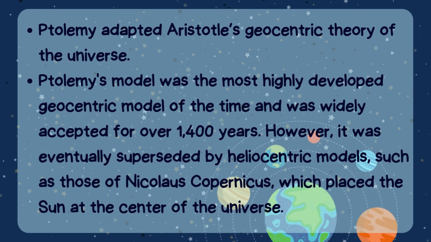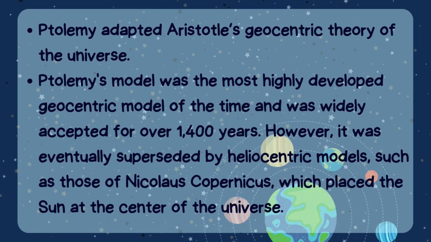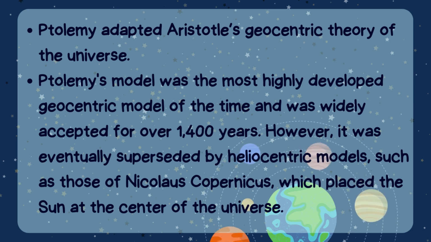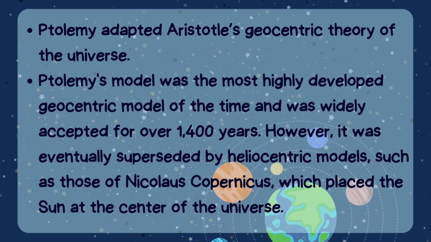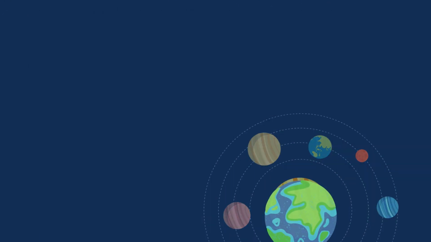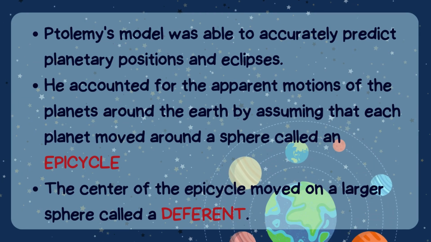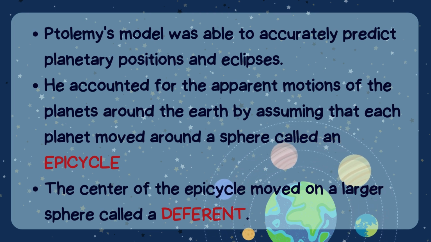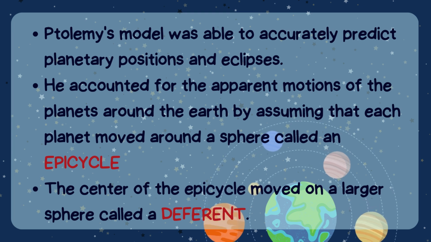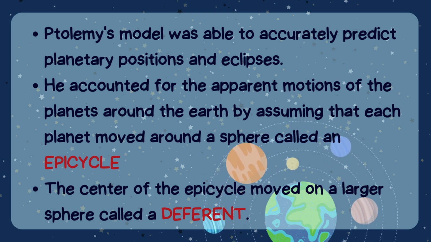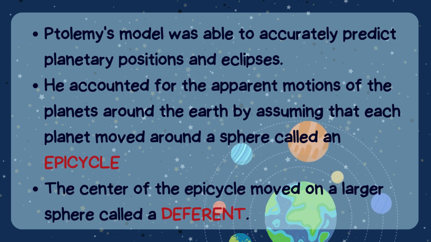Claudius Ptolemy's geocentric model of the universe. Ptolemy adopted Aristotle's geocentric theory of the universe. Ptolemy's model was the most highly developed geocentric model of the time and was widely accepted for over 1,400 years. However, it was eventually superseded by heliocentric models such as those of Nicolaus Copernicus, which placed the Sun at the center of the universe. Ptolemy's model was able to accurately predict planetary positions and eclipses. He accounted for the apparent motion of the planets around the Earth by assuming that the planets move around spheres called epicycles. The centers of the epicycles move on a large sphere called the deferent.